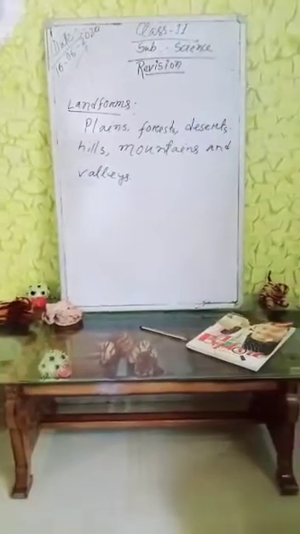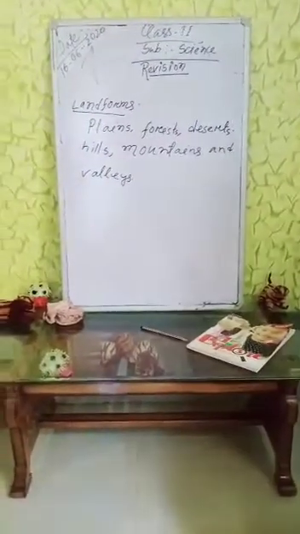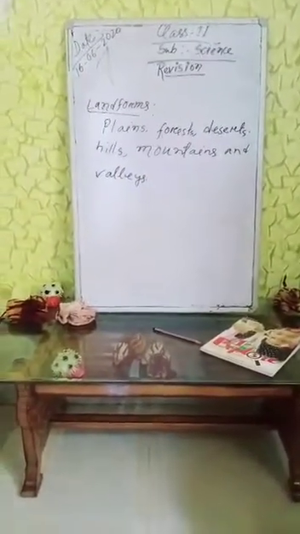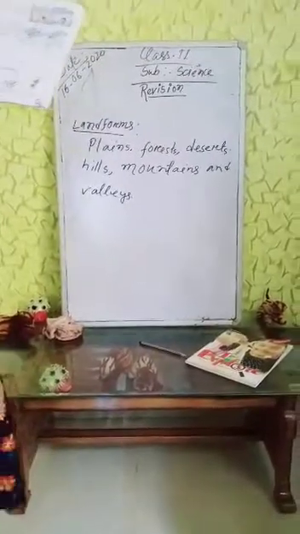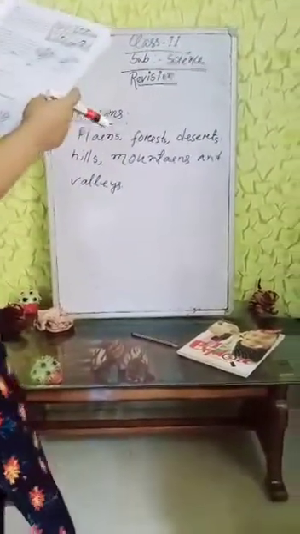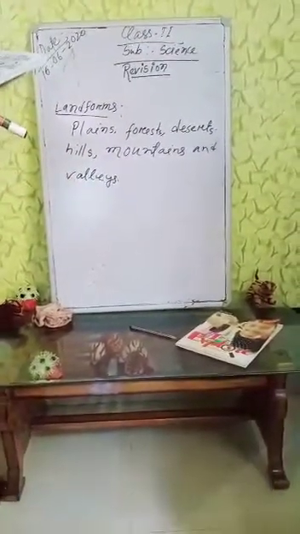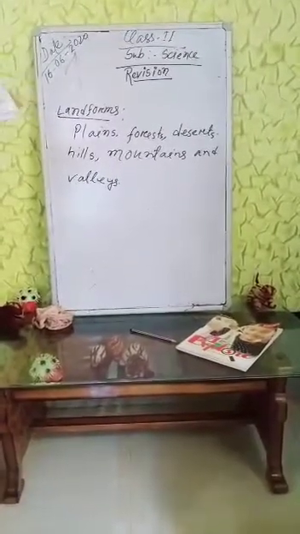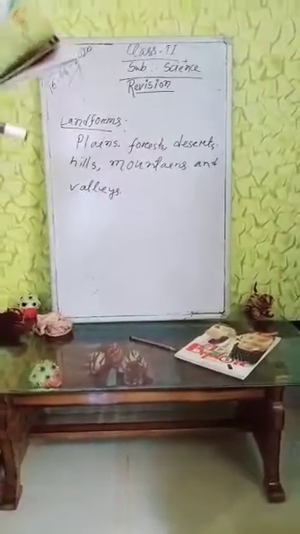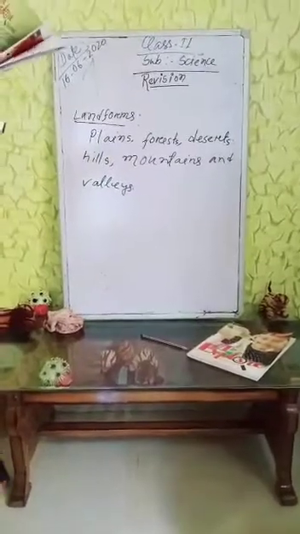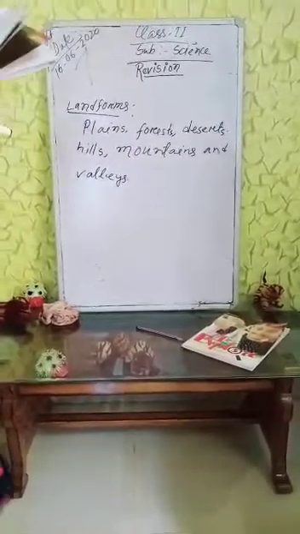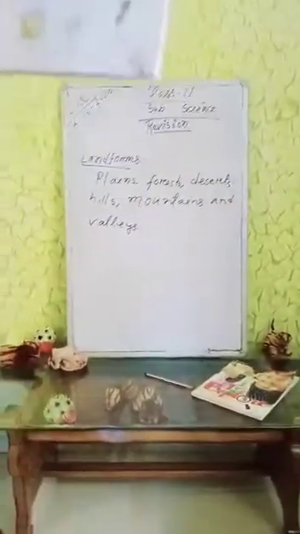Next is polar regions. In polar regions, the land is always covered with lots of snow and ice. Very few plants grow in these areas. Only a few animals like polar bears and seals can survive here, in polar regions.